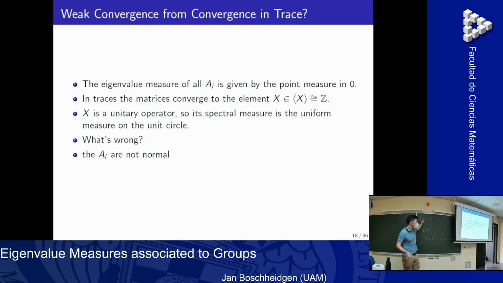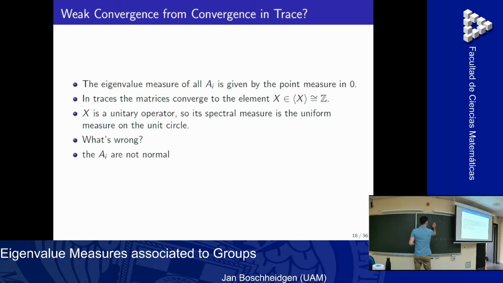But I mean this element x, it's a unitary element, it's normal, and the spectral measure is just the uniform measure on the unit circle. And the problem is that the A_i are not normal. So I already told you, if I change this matrix slightly, so this was a common example, the trace won't change, but the measure can change completely.